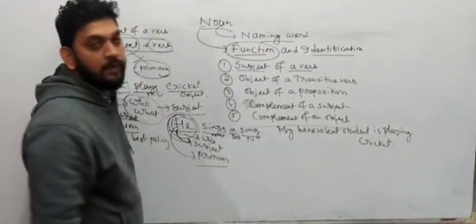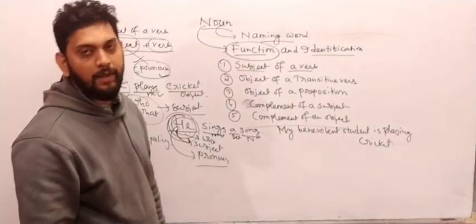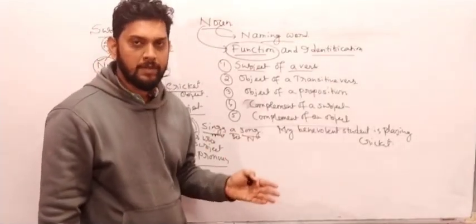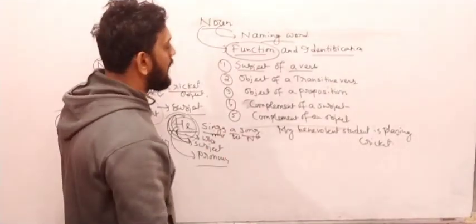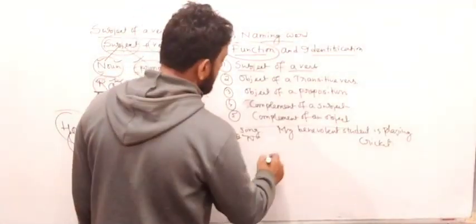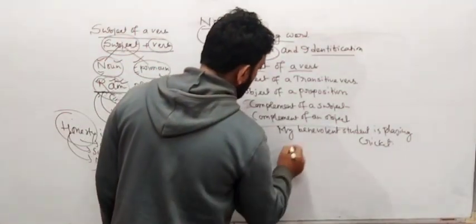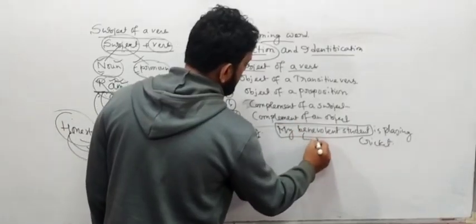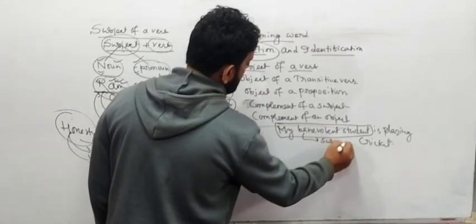My benevolent student is playing cricket. Okay, now if I ask you, could you find the subject of this sentence? Yes, sir, I can easily find the subject of this sentence. You see, the subject of the sentence will be my benevolent student. That should be the subject of this sentence.